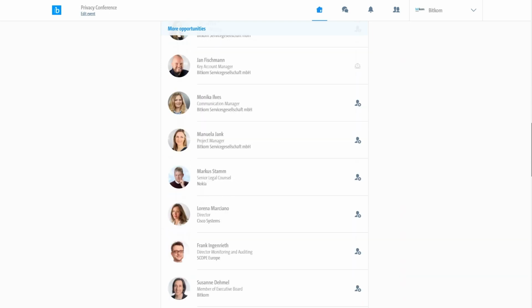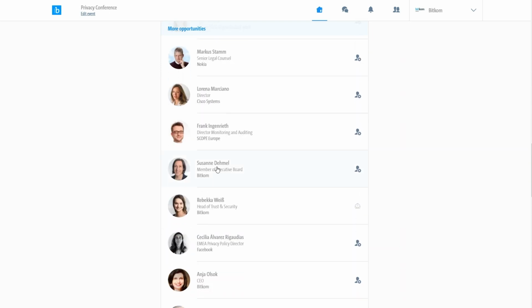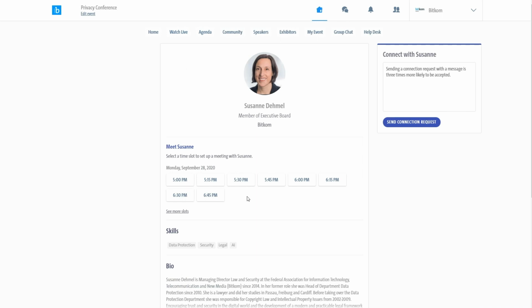By clicking on the participants, you can directly connect with them. Here you can see the whole profile and you can send a connection request using the text box on the right-hand side. When the contact accepts your connection request, you can directly chat with them or talk to them via a video call.